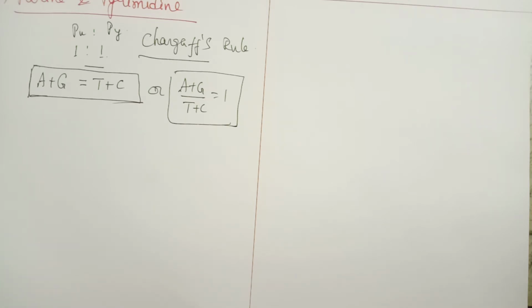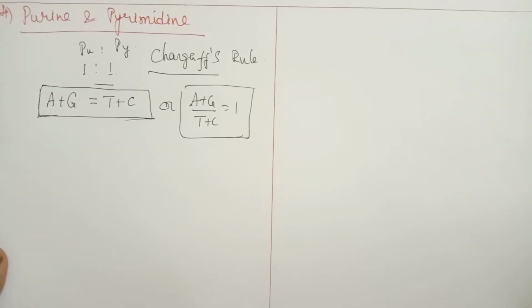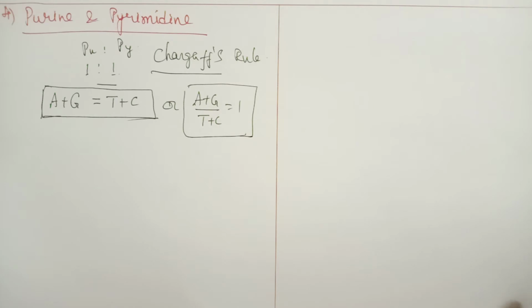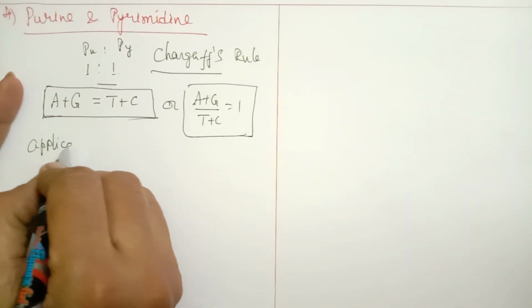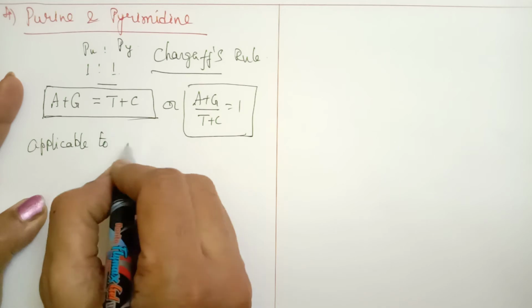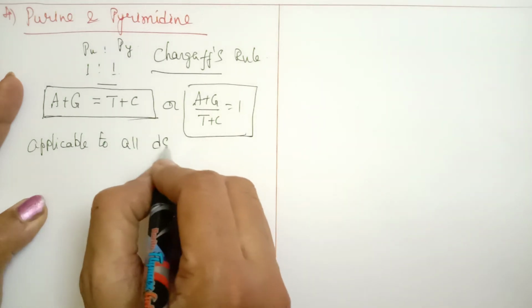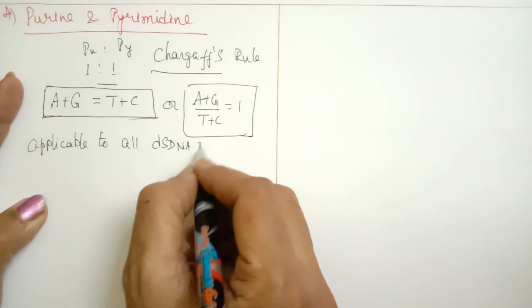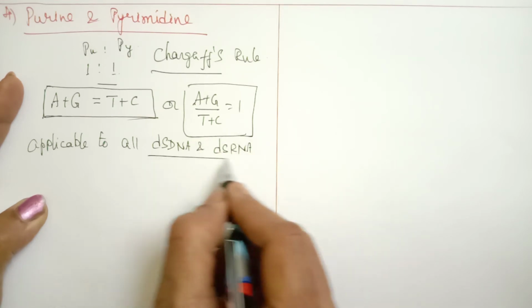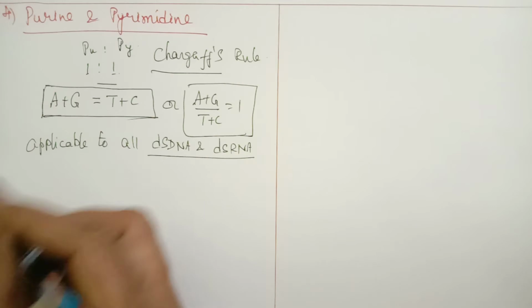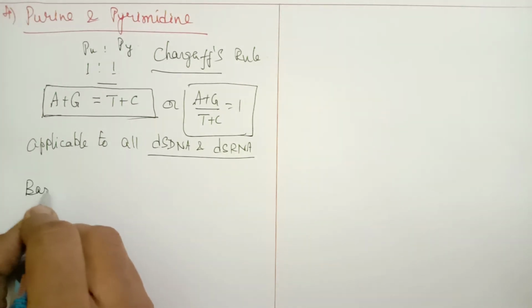This is common for all organisms. Wherever there is a double-stranded DNA, it obeys Chargaff's rule. Or if there is a double-stranded RNA, it can also obey Chargaff's rule. So it is applicable to all double-stranded DNA and also double-stranded RNA. There is another one explained which is called a base ratio.